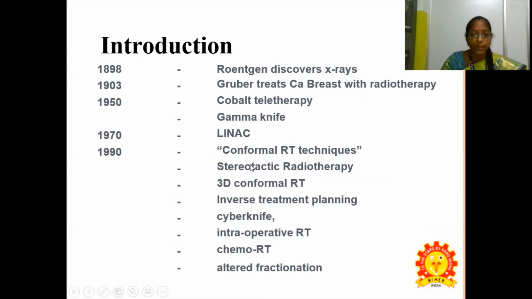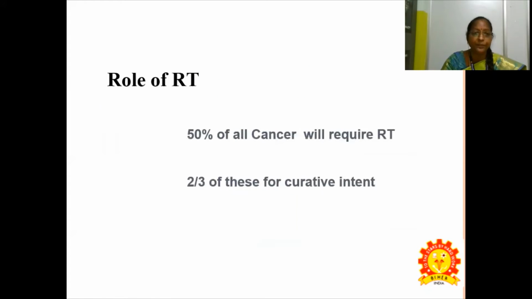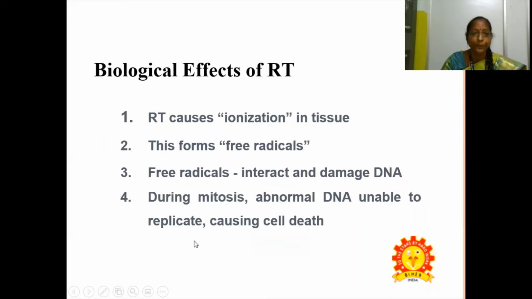In 1990 came conformal RT techniques, stereotactic radiotherapy, three-dimensional conformal radiotherapy, inverse treatment planning, CyberKnife, intraoperative radiation therapy, chemoradiation therapy, and altered fractionation. The role of RT: 50% of cancers will require radiation therapy. About two-thirds of these are with curative intent, and the percentage is about 40%. This is the role of radiation therapy.